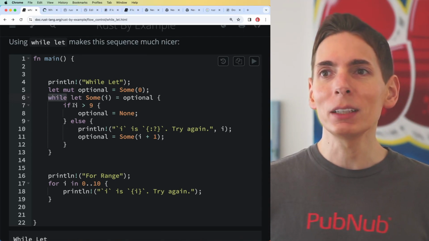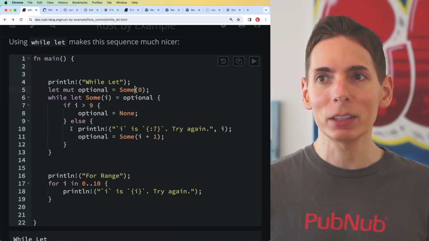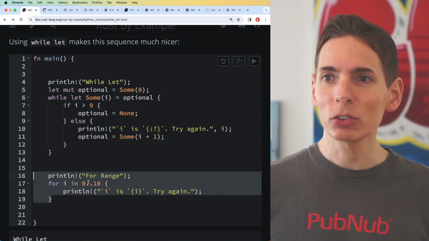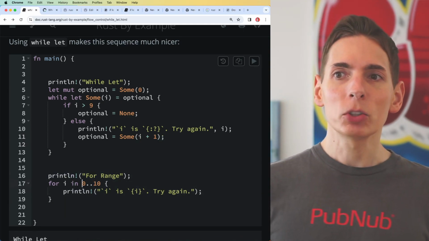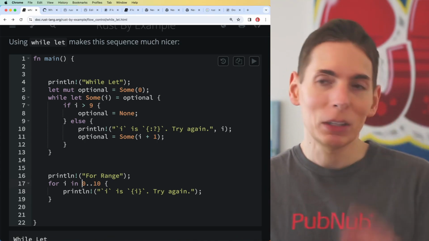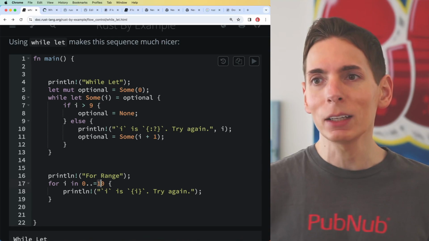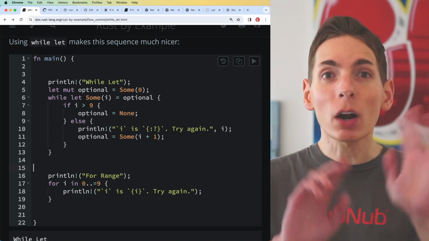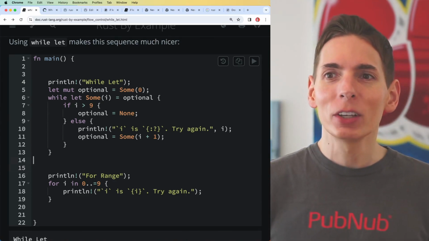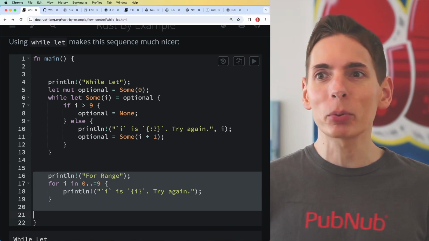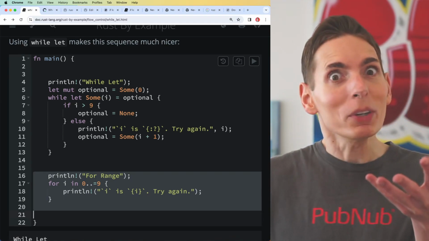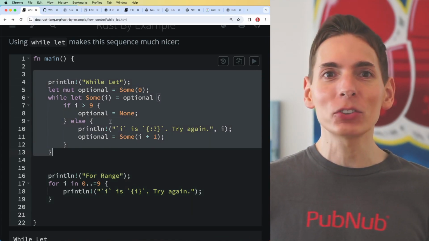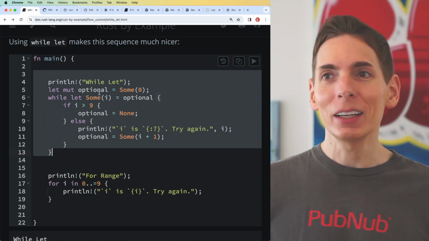However, if we're going to be incrementing a counter, which is what's happening here, you might as well just do a range, right? Let's just do a range, 0 to 10, which means 0 to 9, because it's exclusive. Or if you wanted it to be inclusive, you could do this with the equal sign, ..=. So if at all possible, always opt toward the cleaner, lower-code approach. Look how much less it is. Look at all the scaffolding required just to enumerate through it. This is all that's happening.